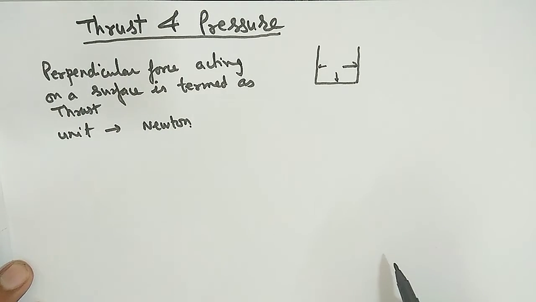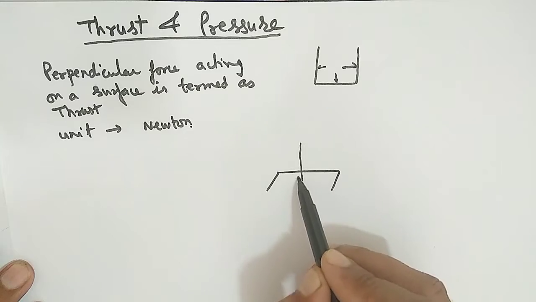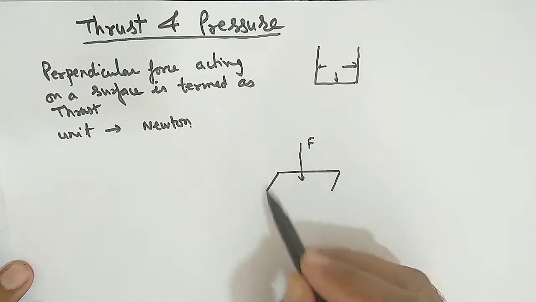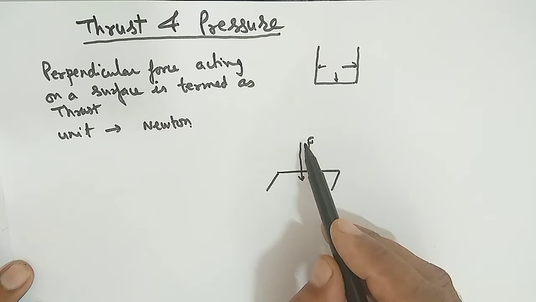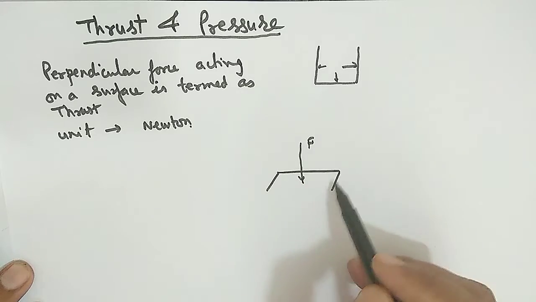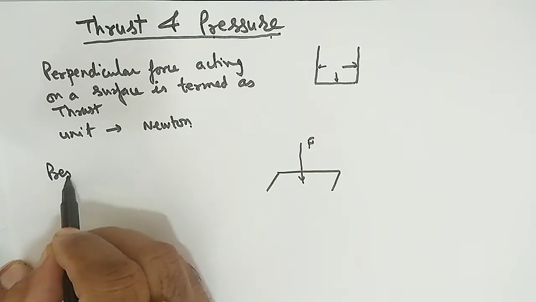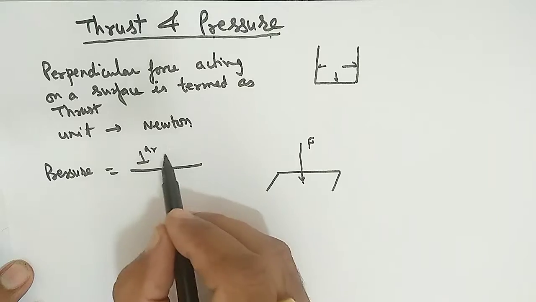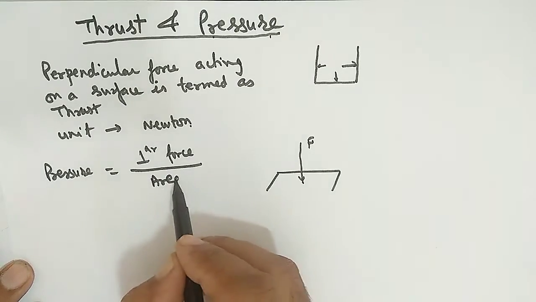Now what do you mean by pressure? Pressure means when this force, suppose this is a surface, acts on a surface per unit area. So the perpendicular force acting per unit area is called pressure.